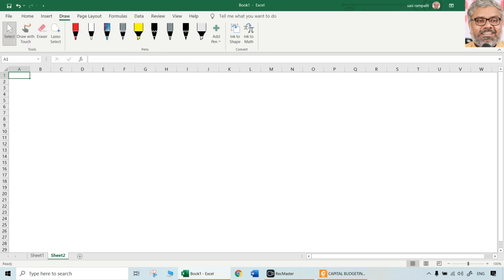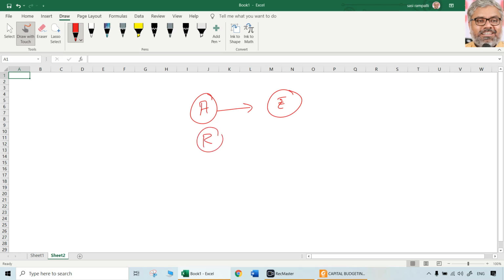NPV is an absolute measure which gives a monetary amount, some amount in rupees, whereas profitability index is a relative measure which gives a kind of factor, a decimal number, which is not in absolute terms. It is like an index. So that is why we call it profitability index or a desirability factor.